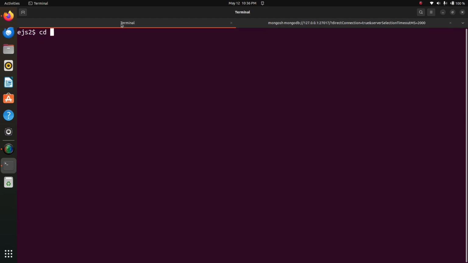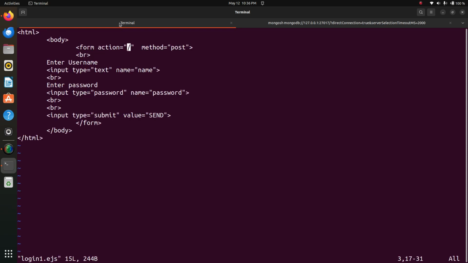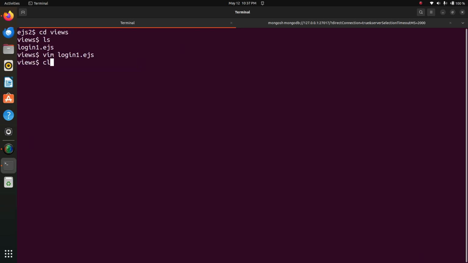First of all, we'll go to the views directory, that is login1.ejs. This is an HTML file, so an EJS file, which contains username, password and a submit button. Now we'll go to the main JavaScript file, that is the Node.js file.